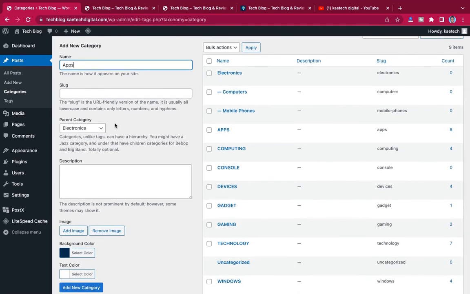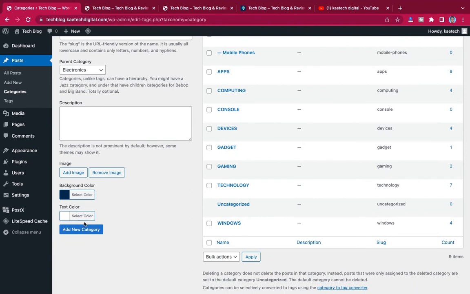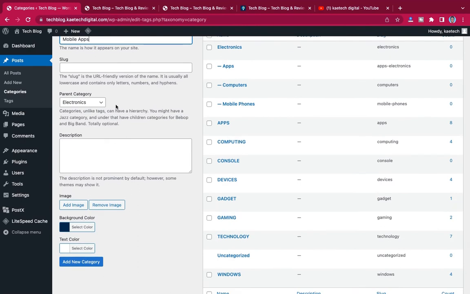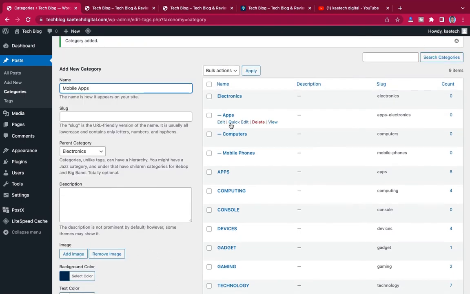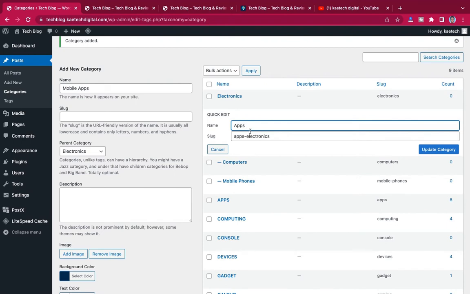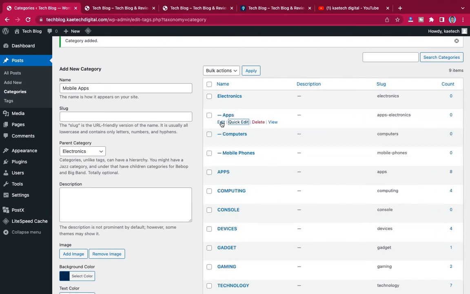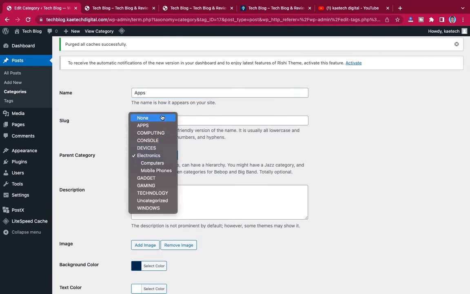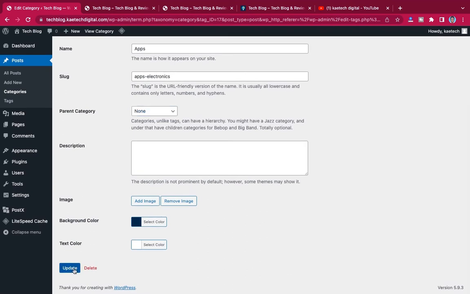So the apps will also have its own color. You can choose any color for it, but I'm still going to maintain the same color. And then under the apps, I'm going to have mobile apps. Oh, I made a mistake, so I'm going to quick edit it. Let me cancel it and edit this one and remove it under the parent. It shouldn't have any parent, so I'm going to remove it and then update it so that it will stand on its own. Okay, so that's what we're going to do.